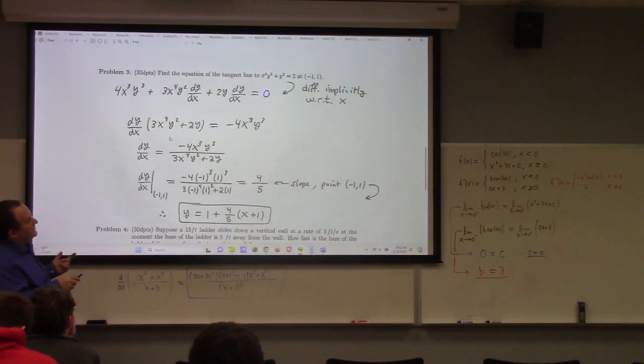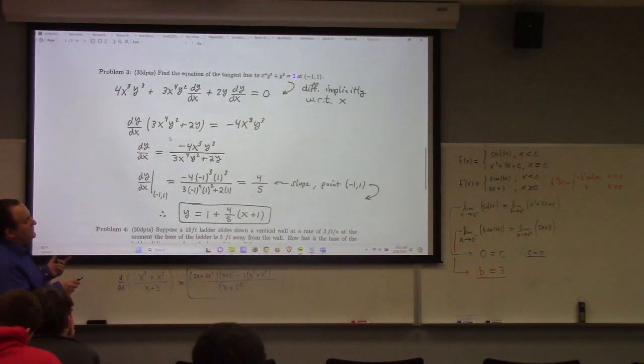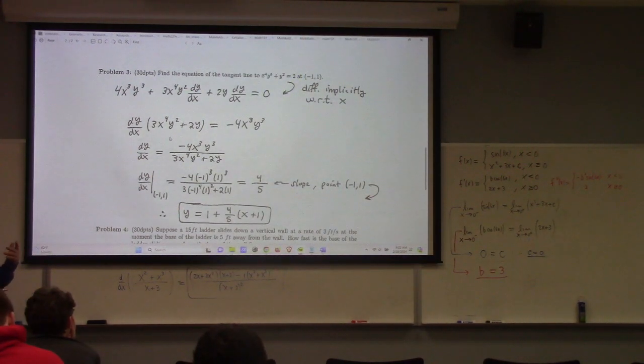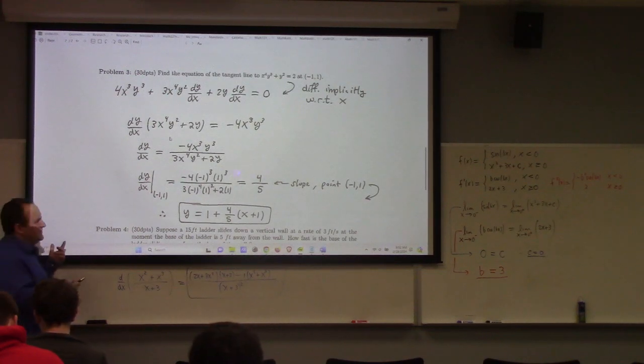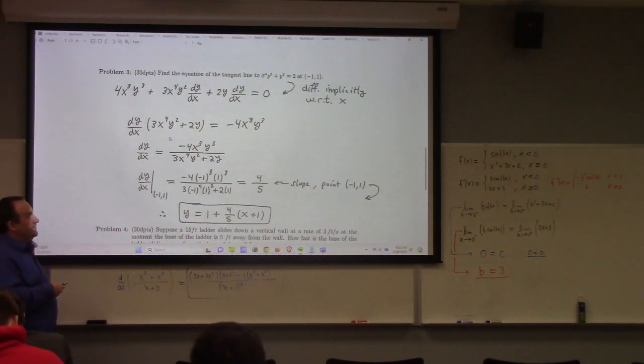For whatever reason, when you differentiated this, you just left the 2 there. I think that happened to a few of you. But that shouldn't happen, right? When we differentiate 2, we get 0. And so that's why it goes like this. But I think if you had a +2 here, you just forgot that when you differentiate 2, you should get 0 up here. Anyway, that was just a comment.